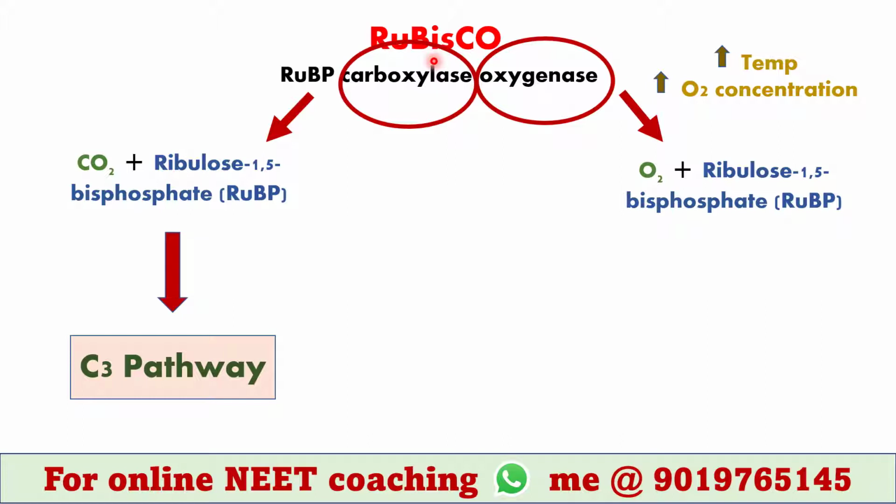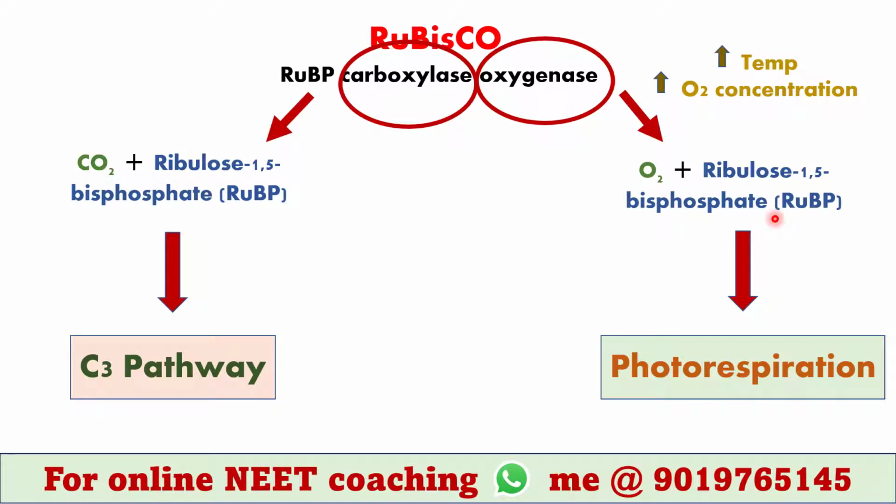When Rubisco uses oxygen and ribulose 1,5-bisphosphate, it follows a different pathway known as photorespiration. In this process, oxygen is consumed and CO2 is released, which is a normal phenomenon of respiration. As it occurs in presence of sunlight, it is called photorespiration.